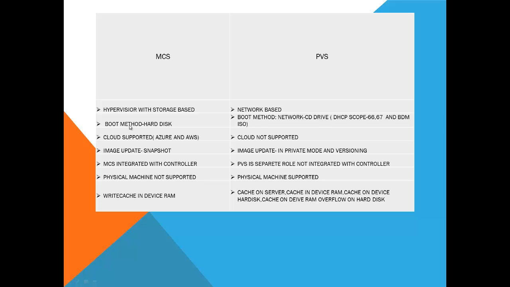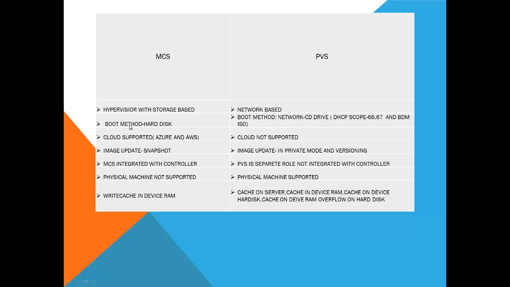MCS will support the cloud, but PVS will not support the cloud. For MCS, to do the image update, we need to make the changes on the master image, that is the golden image. Once we have done the changes, we need to take the snapshot and then update the machine catalog in the Studio console.